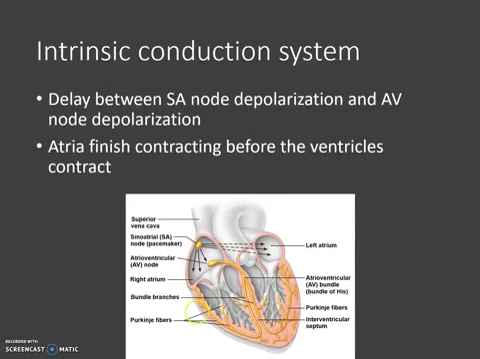Now there's a little bit of a delay between the SA node sending out the signal to contract, which happens by depolarization, and the AV node getting the signal. This just ensures that the atria and the ventricles aren't contracting at the same time. So it allows the atrium to contract, and then while the ventricles are contracting, the atrium is relaxing and collecting blood for the next round of muscle contraction.